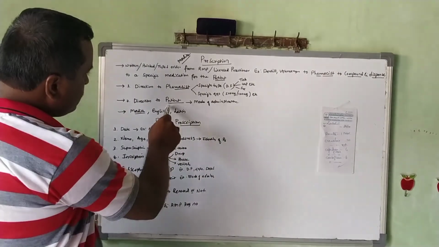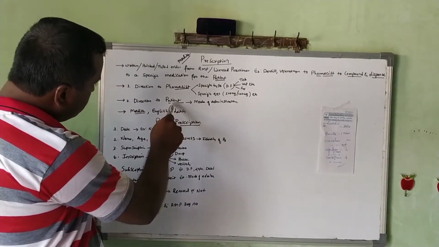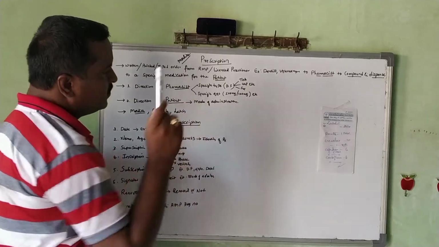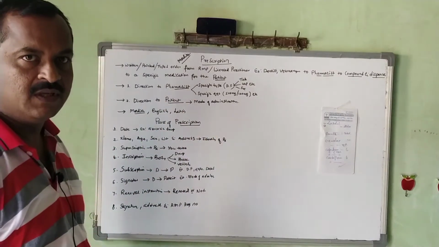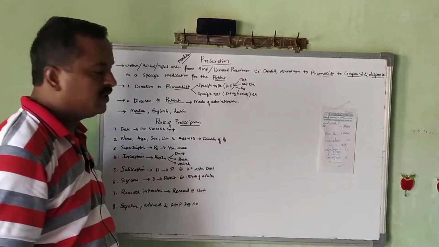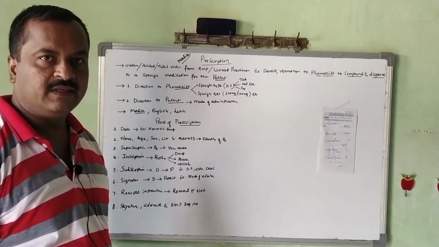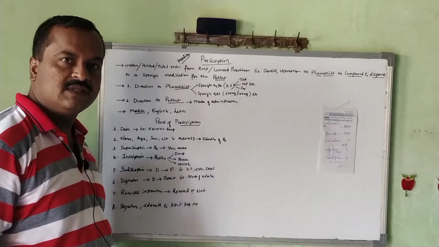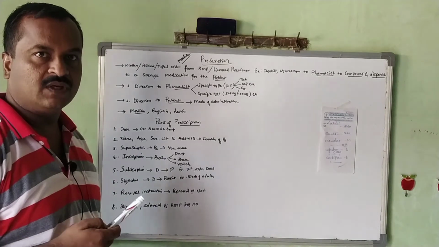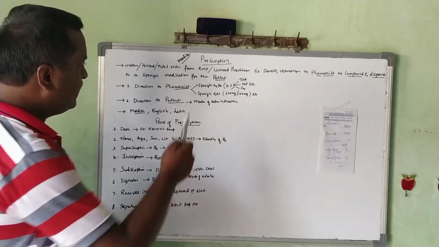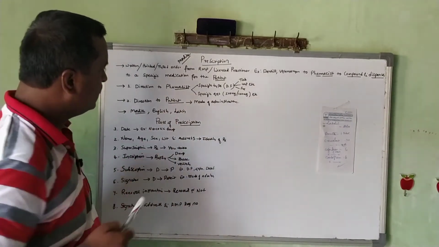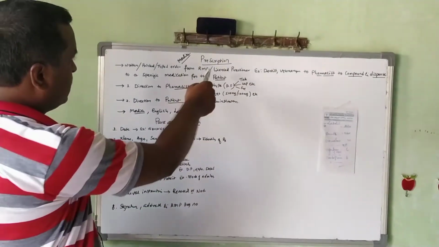So here in this prescription, the direction to the patient is with respect to the mode of administration. Mode of administration is nothing but 2 times in a day, 3 times in a day or once in a day, with milk, with water, whatever it is. So that direction is given to the patient, which is also included in the prescription.